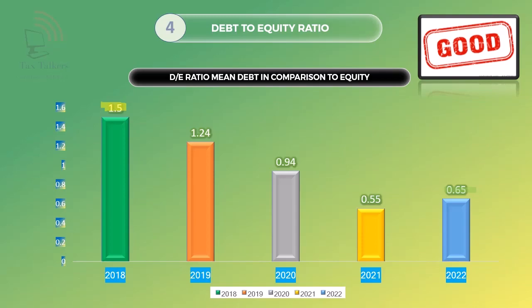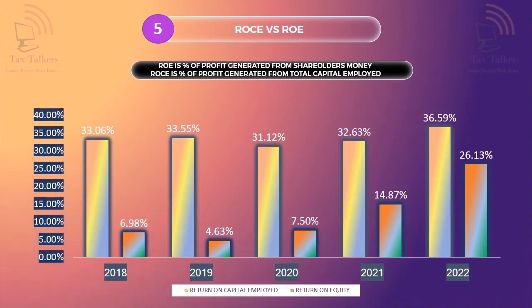In simple terms, suppose the company has equity of 1 in 2022, then the debt is 0.65. In the next slide we will discuss return on equity and return on capital employed. Return on equity is the percent of profit generated from shareholders' money. This means how much Gokul Agro Products Limited earns on every rupee of shareholders.